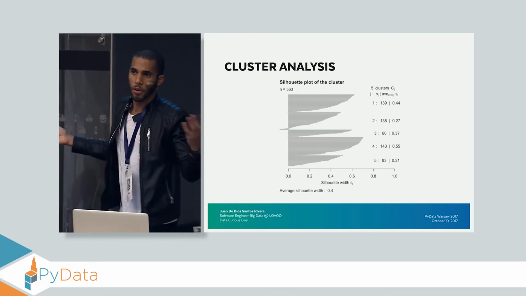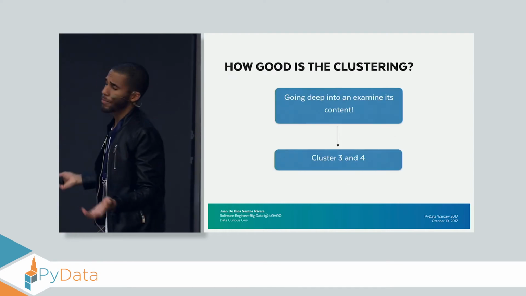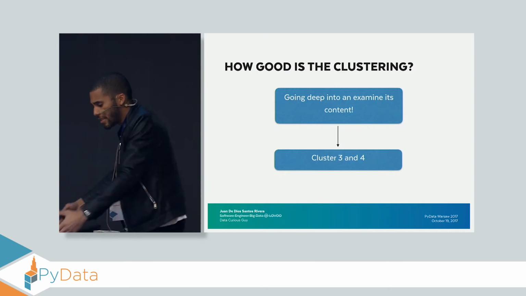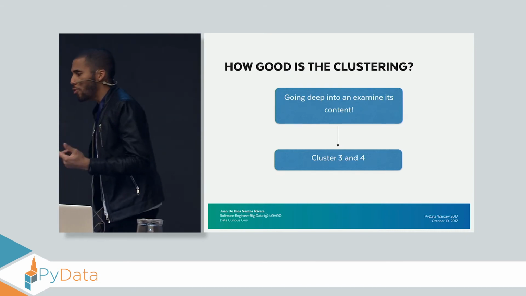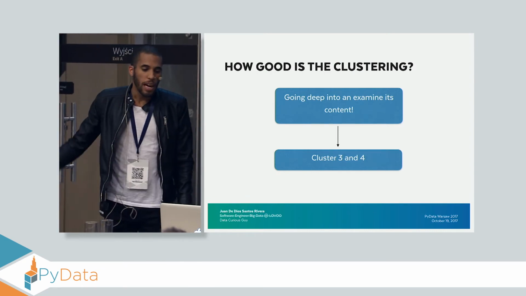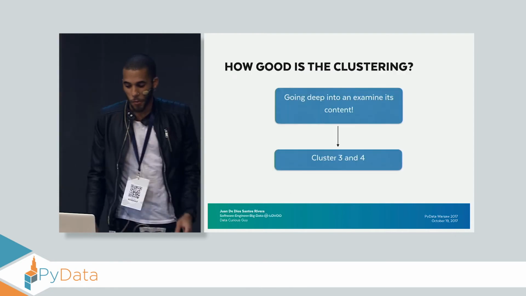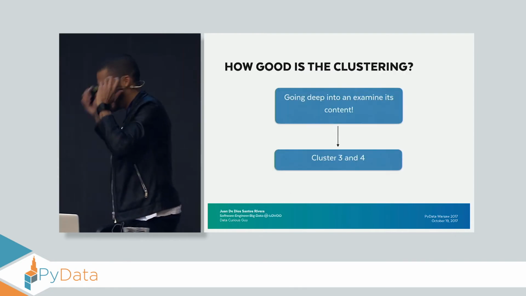So what is the next step? I have this, okay, but I want to see my clusters. So I decided to select 2 of them to actually go inside and see the data. I selected the third one because it had the most interesting values in the table, and the fourth one because it has the greatest silhouette value. And this is the result.